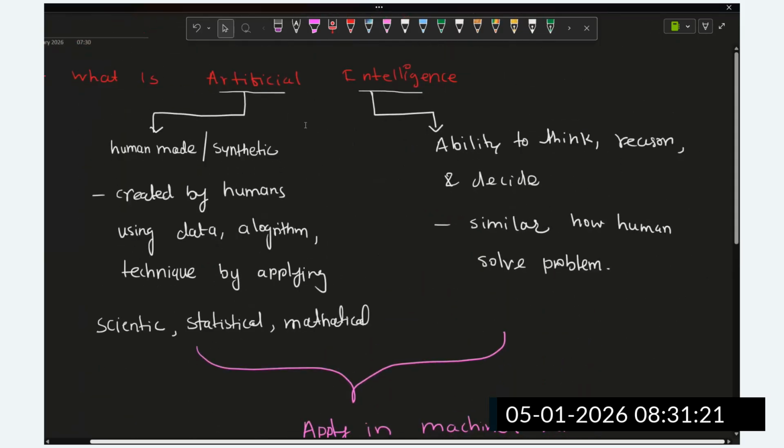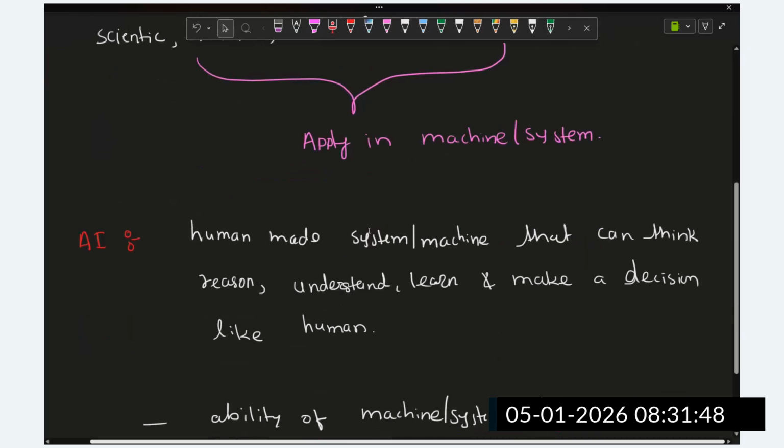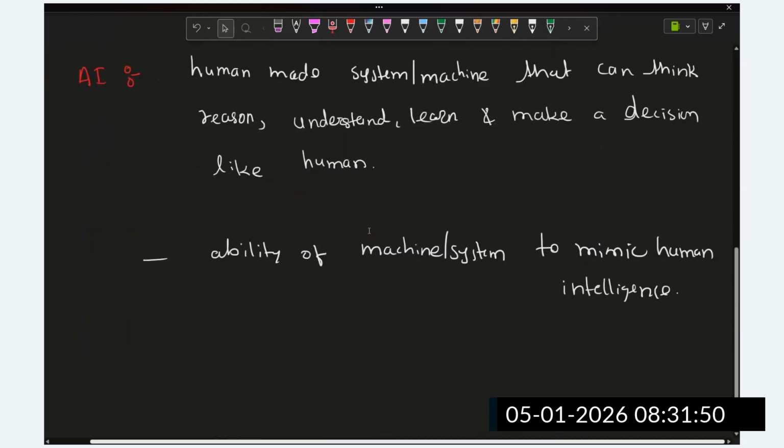We are making some intelligence like a human, who can think, reason through a problem, and make a decision. We apply this intelligence in the machine by applying statistical, scientific, or mathematical algorithms, and that is called artificial intelligence.